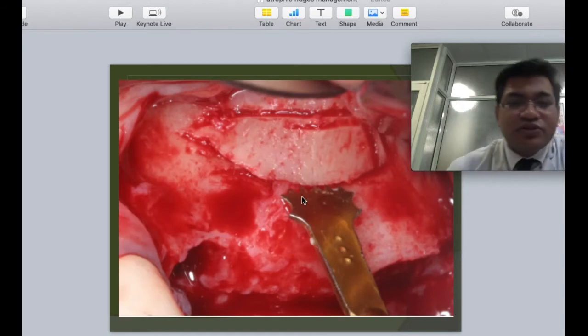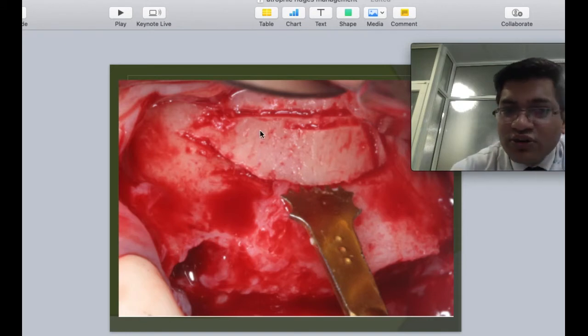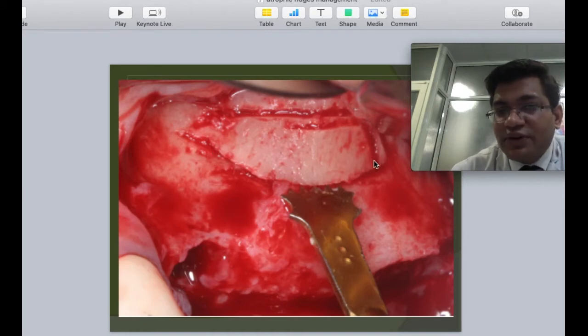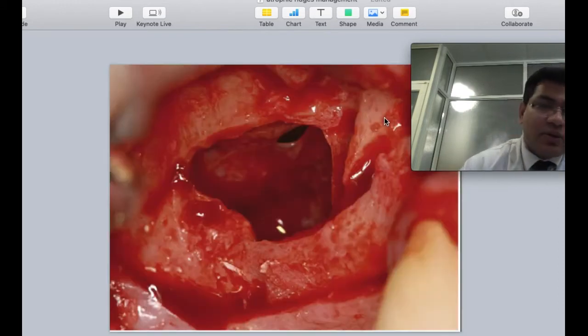Here is an image of a piezotome, which helps with a significantly lesser amount of cuts. Now this window or the lateral boundary that we have used, in many cases we can basically trim the margins of these windows and insert it to act as a cortical floor to the sinus lining that has been lifted up. I'll show the diagrammatic image now.